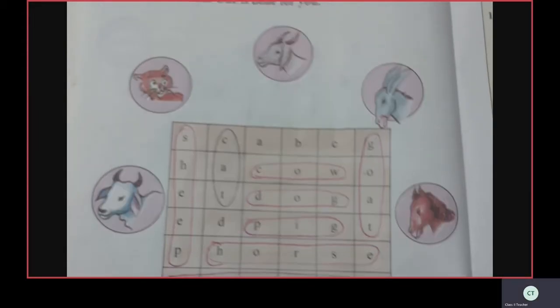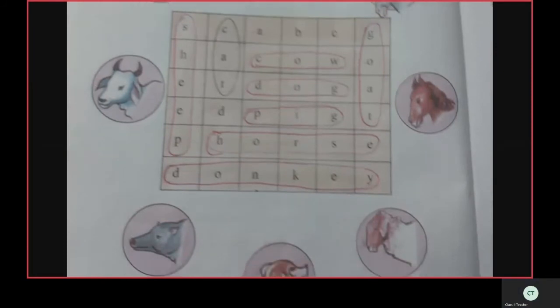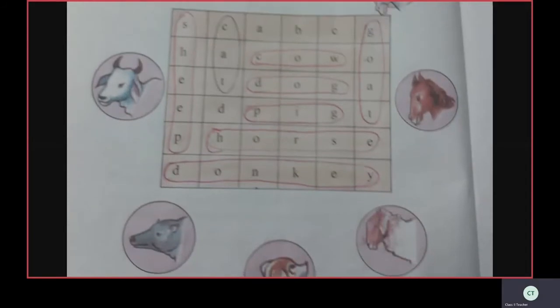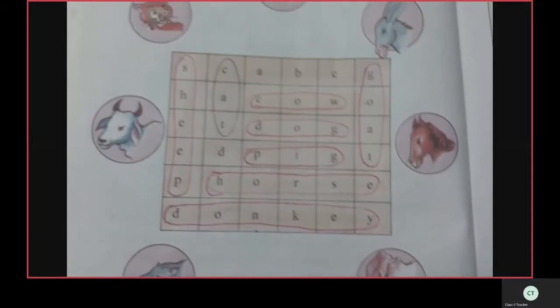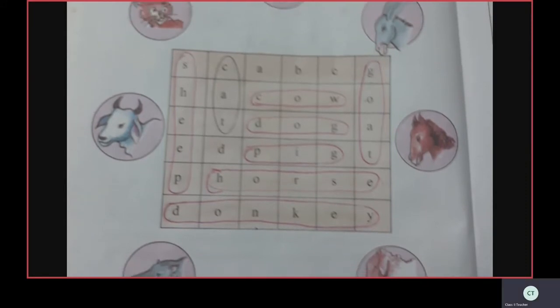Last line, horizontal line. Hope you got it. Circle the donkey. Okay, children? Now identify the next animal.